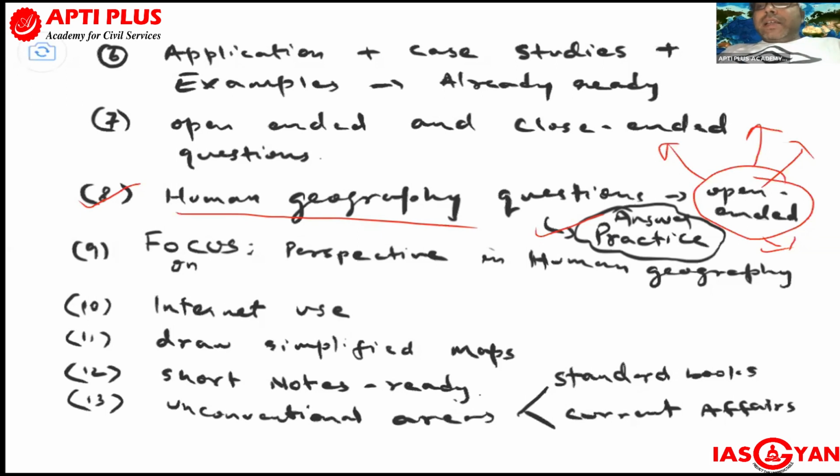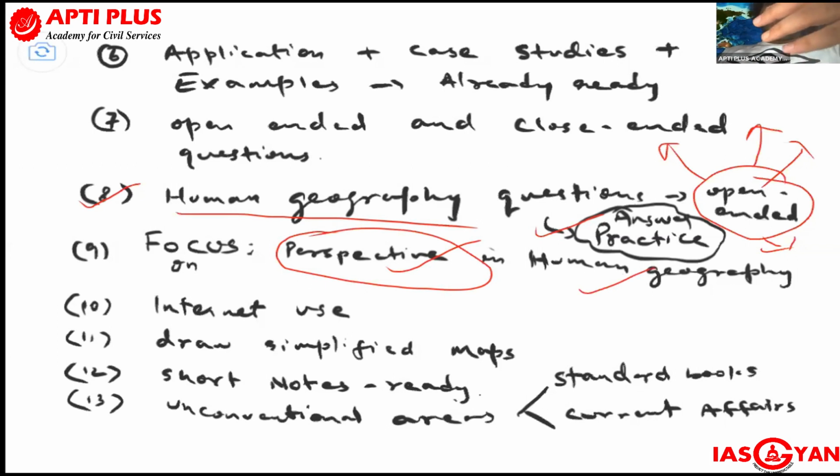One is perspective in human geography. This is very important. It has been identified that candidates mastering this area are topping the subject, getting 320, 325, or even 327 to 328 marks in this optional paper.